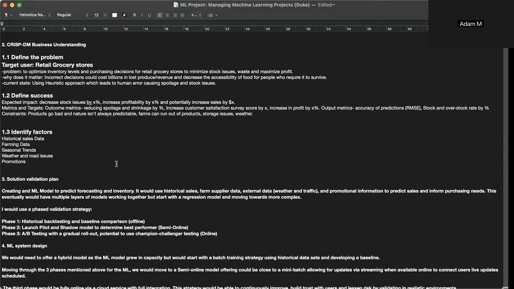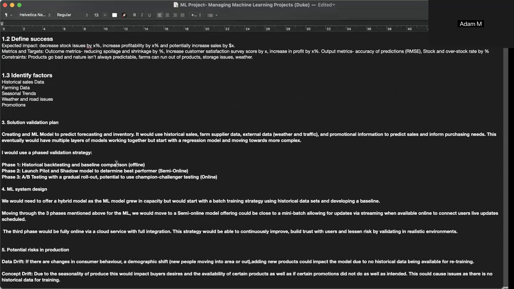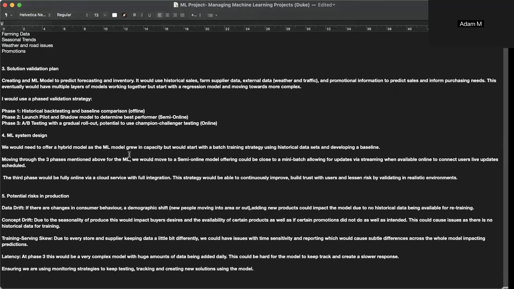Our constraints would be that products go bad and nature isn't always predictable, so sometimes farms run out, as well as storage and weather. We have some identifying factors, historical farming, things like that. So we would have a variety of things happening here. It would be a phased approach for our validation.